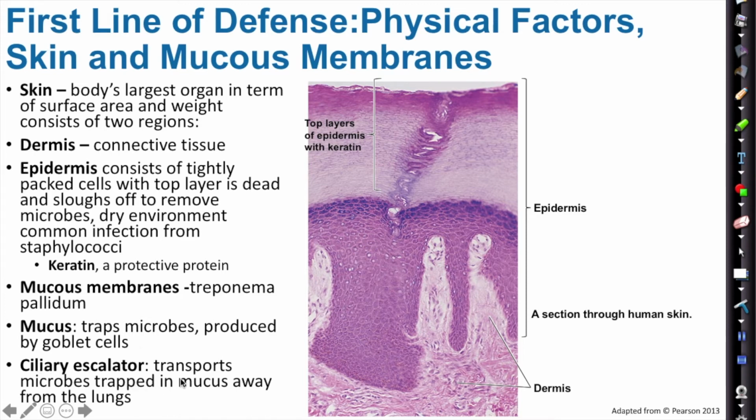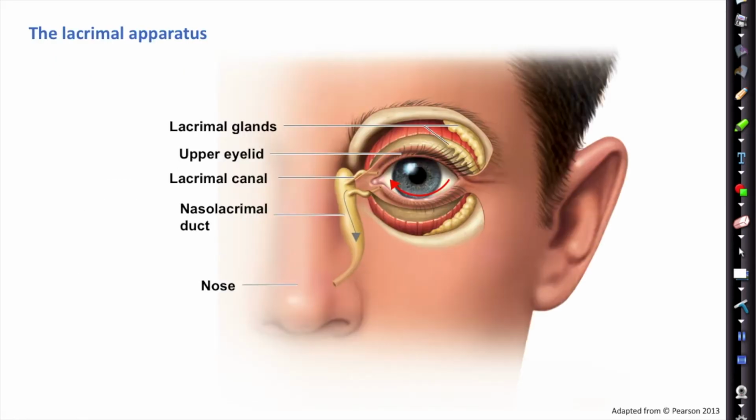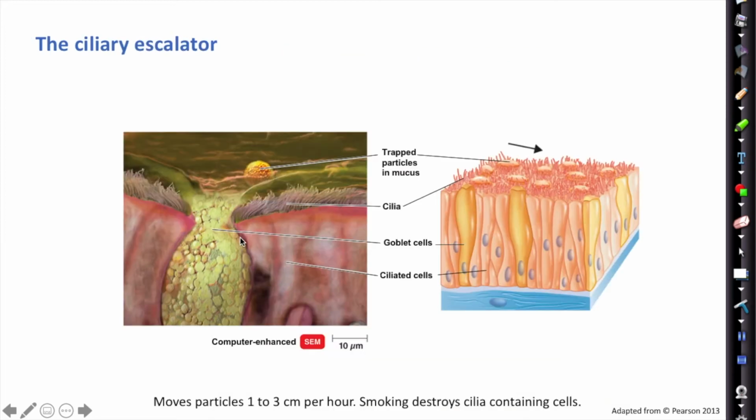The ciliary escalator we'll talk about more, but that's in the lungs, and it's to move debris away from the lungs. So the lacrimal apparatus washes the eyes and creates tears, and the tears have lysozymes in them that are going to be antimicrobial. Saliva washes off microbes. Urine pushes microbes out. Vaginal secretions also push microbes out. Earwax flushes out the ears, and defecation flushes out the gut. So the lacrimal gland looks like this. You guys probably know that because you've gone through anatomy.